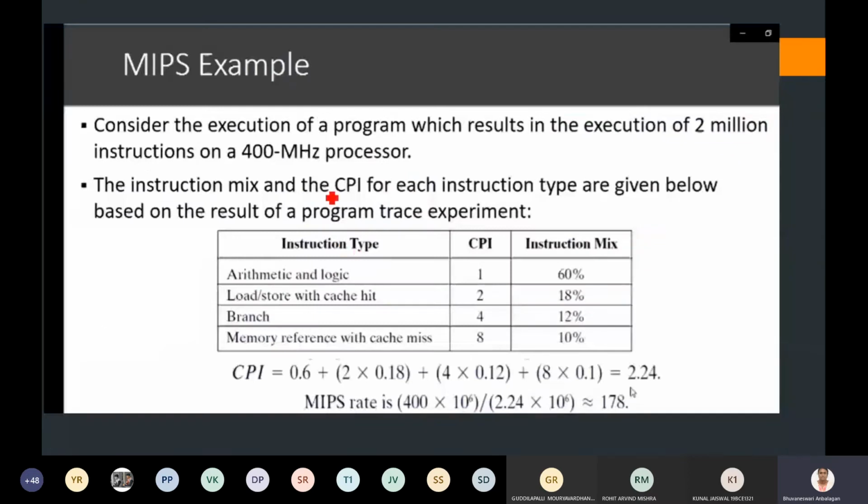For example, what happens if MIPS has been implemented over a normal processor? The problem here is, consider the execution of a program which results in the execution of 2 million instructions on a 400 megahertz processor.